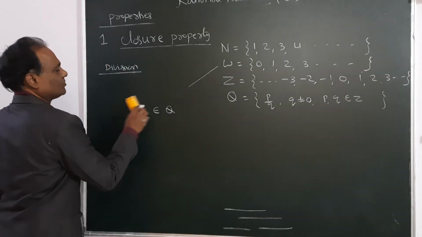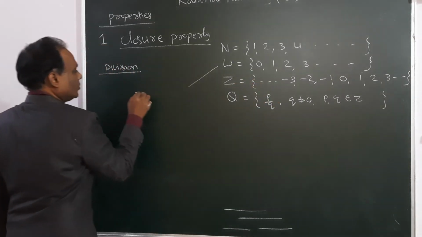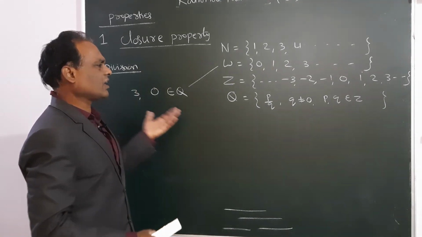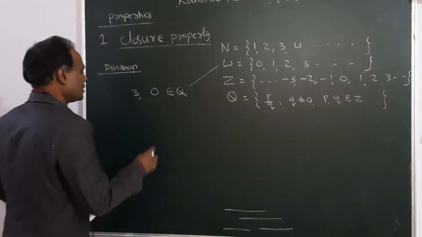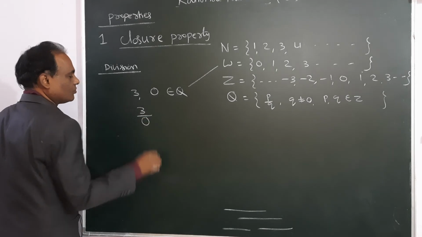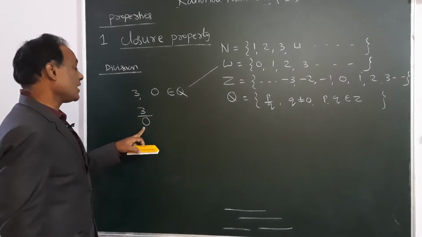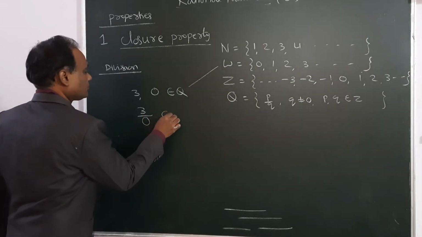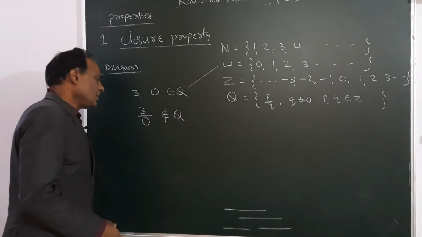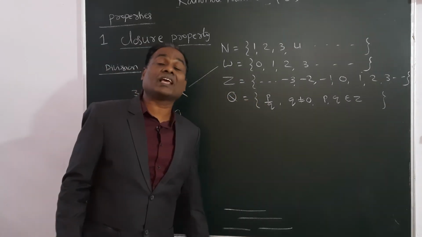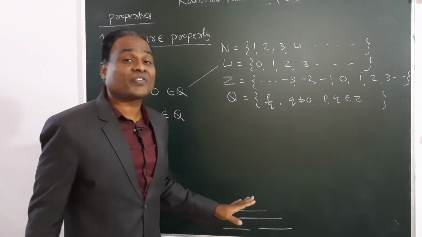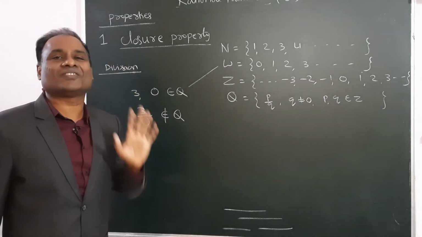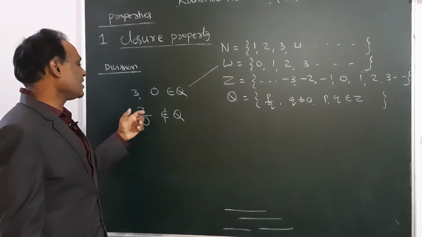Say I will take 3 and 0. 3 is a rational number, 0 is a rational number. I will divide 3 by 0. What is 3 by 0? Something by 0 is not defined. So this is not a rational number. Therefore, rational numbers are not satisfying closure property under division. It will satisfy for all the numbers except 0. If we take 0, it will fail.